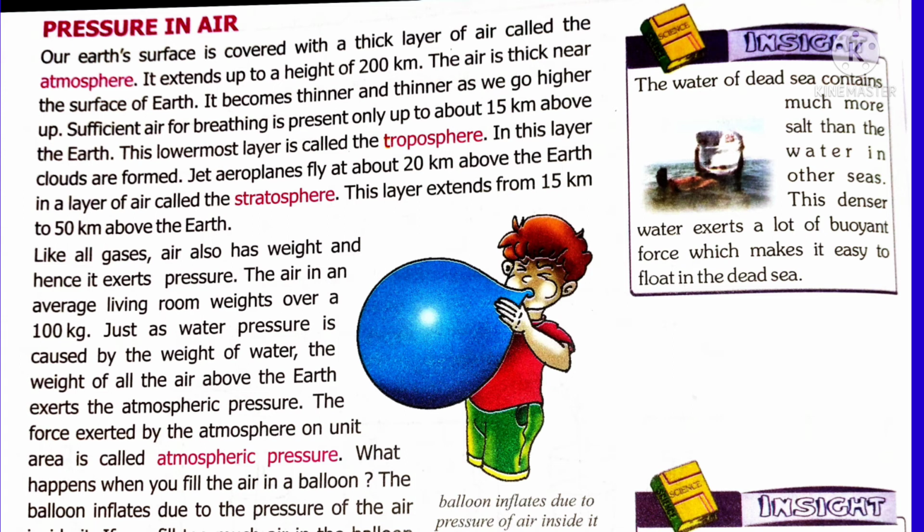Suppose two children are beating you. One is of 20 kg, one is of 60 kg. What will happen, which will cause you more pain? The person who is 60 kg, when he beats, you get severe pain, because more weight causes more force. That means it exerts more pressure. Air also exerts pressure in upward and downward directions. Air also exerts pressure in all directions.